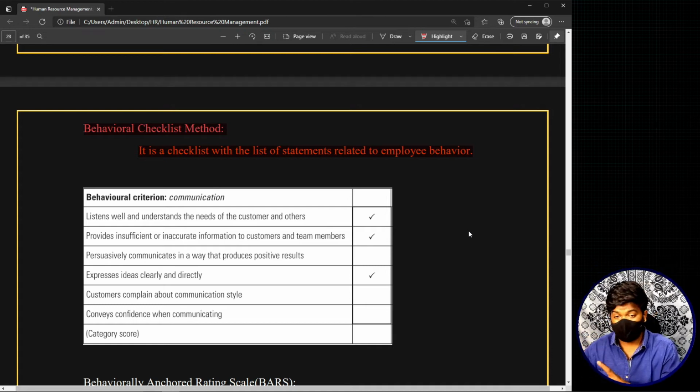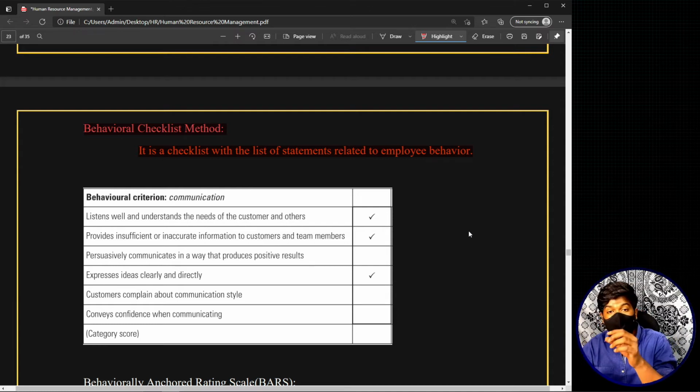Here we will take something called a behavioral criterion. They are simply like personality characteristics, but for each behavioral criterion, for example communication, when we talk about trait methods, we consider communication as a single personality trait, but here we are discussing it from a behavioral point of view, right? So we'll take communication and list out different statements related to behavior.